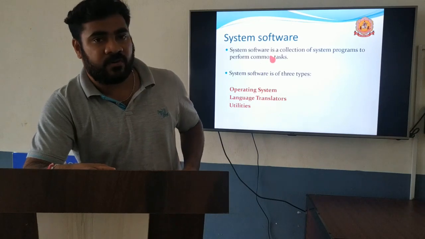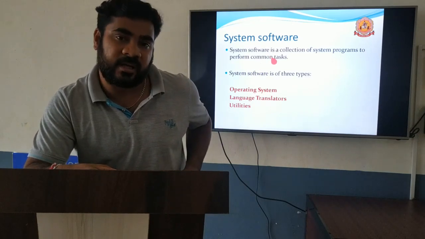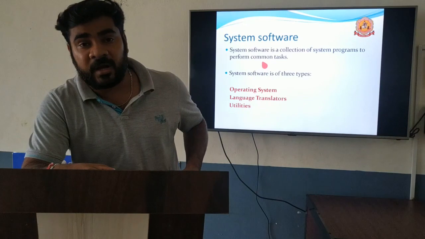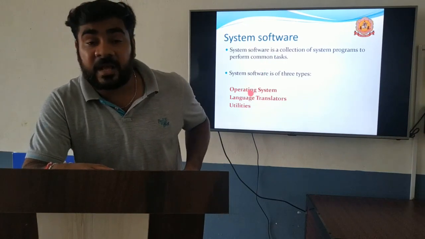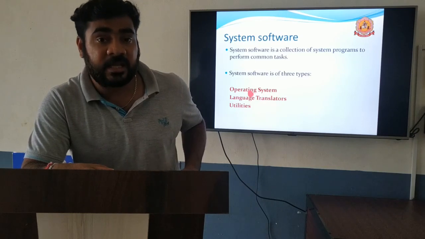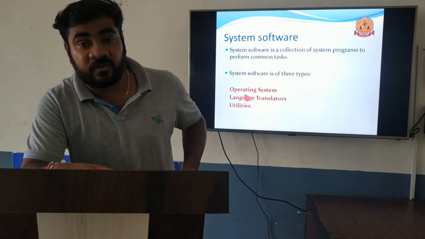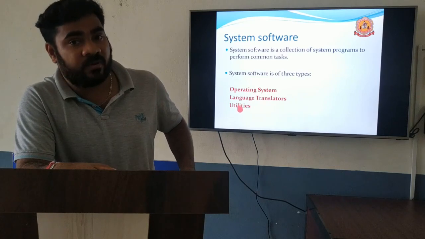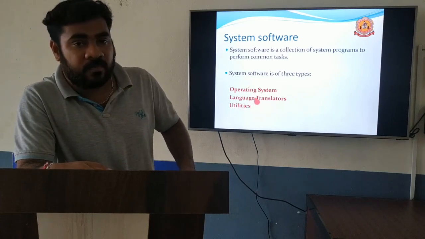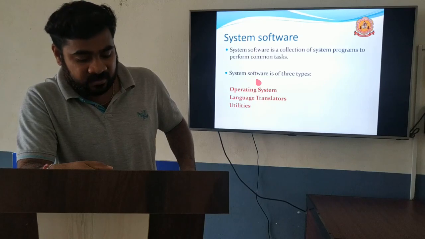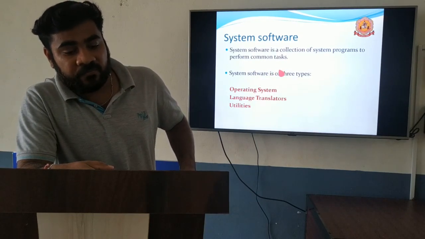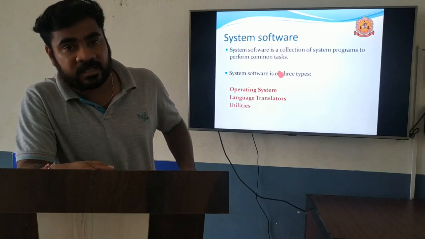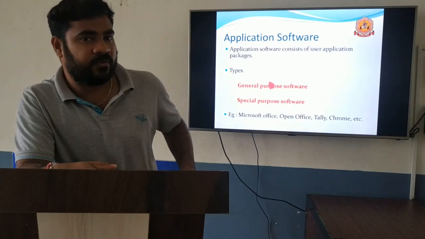System software is again divided into different types. The first one is the operating system, which is the main system software. Second is the language translators, which translate the languages. And the next one is utilities, or basic software of the system. So these are the system software. Mainly, system software is a collection of system programs used to perform the necessary or common tasks in a computer system.